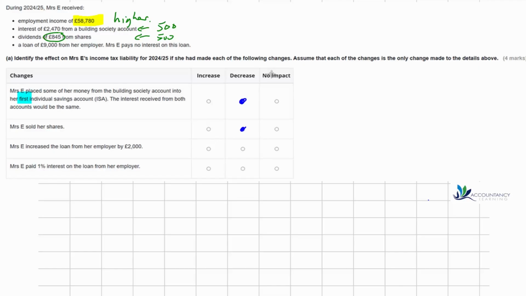Now there would be capital gains tax, but remember this question was asking specifically about income tax, so we don't have to worry about that.